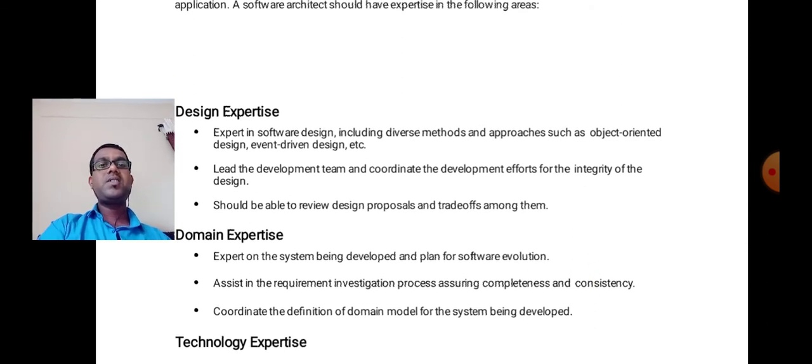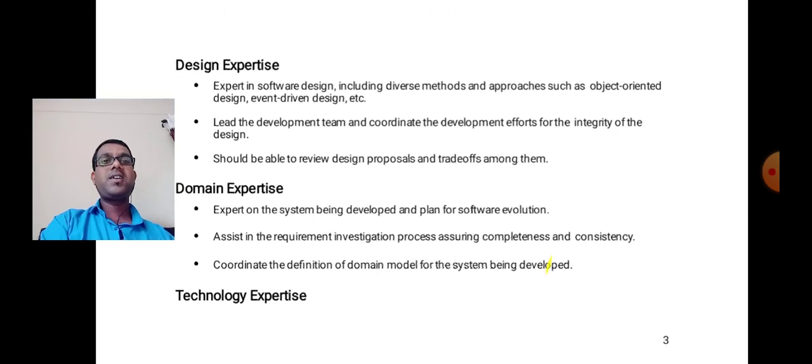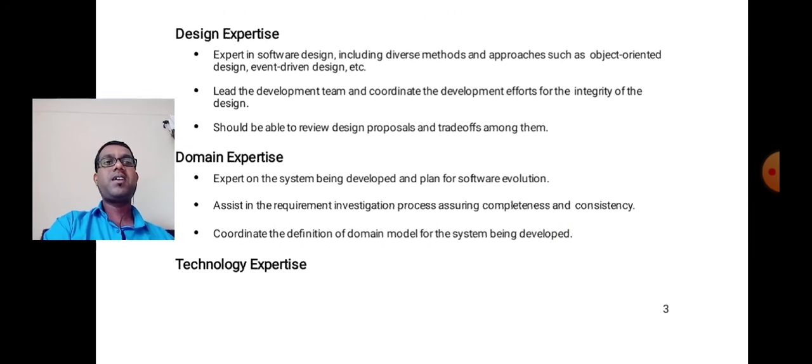Design expertise means expert in software design, including diverse methods and approaches such as object oriented design and event driven design. They lead the development team and coordinate the development efforts for the integrity of the design. They should be able to review design proposals and trade-offs among them.